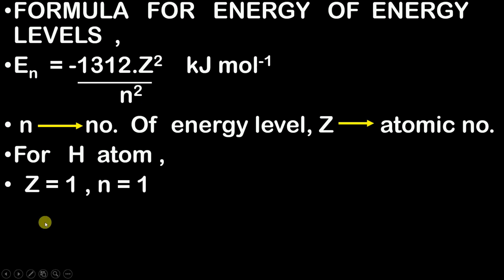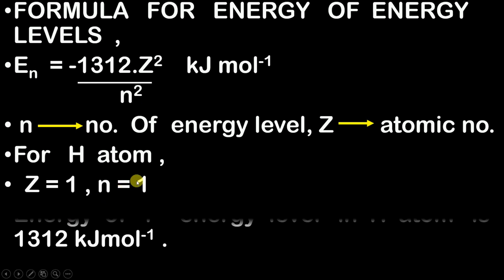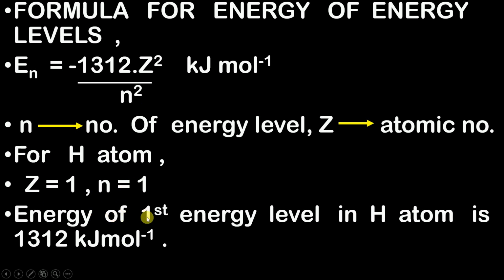So Z is equal to 1, n is equal to 1, and the energy of the first energy level in the hydrogen atom is 1312 kilojoules per mole. Here there should be a minus sign, which I forgot to write.